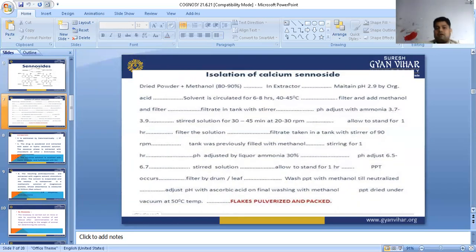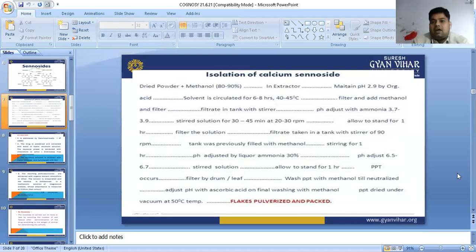Isolation method of calcium sennosides: dried powder of senna plus methanol 80 to 90%. We are going to take a round bottom flask. First of all, we are going to take senna leaf and dry the senna leaf, and after that we are going to add methanol in the extractor, and we are going to maintain the pH